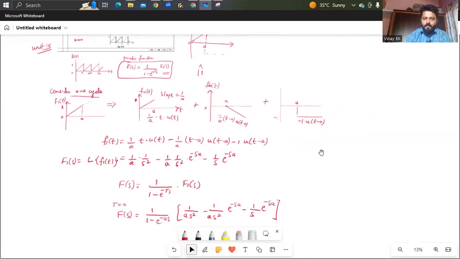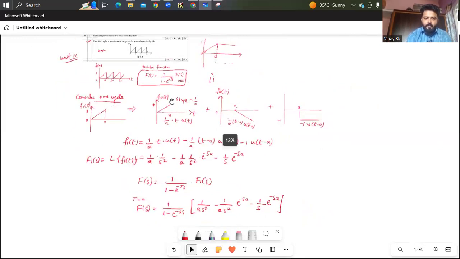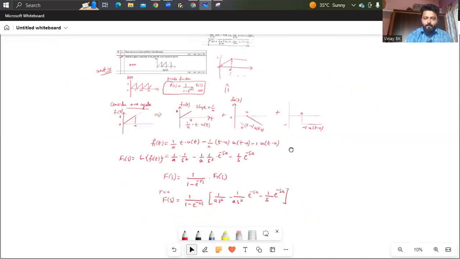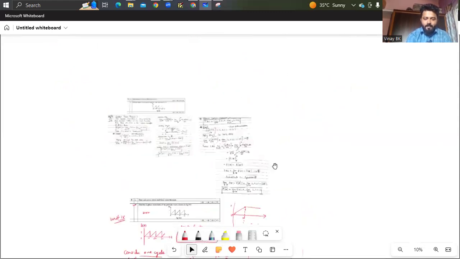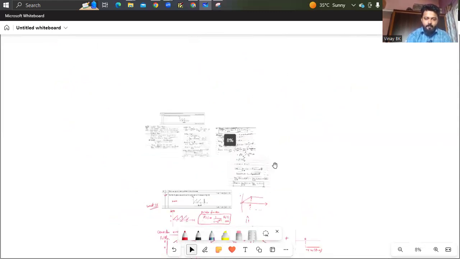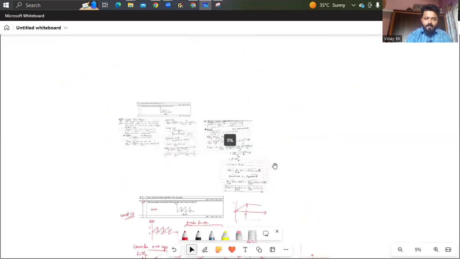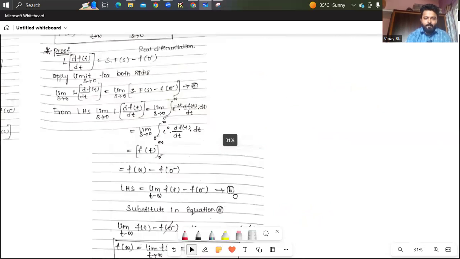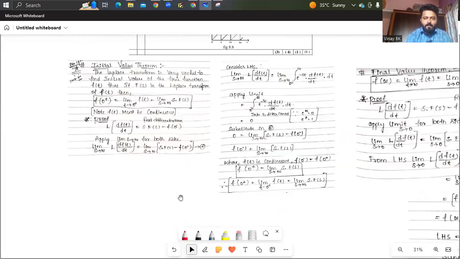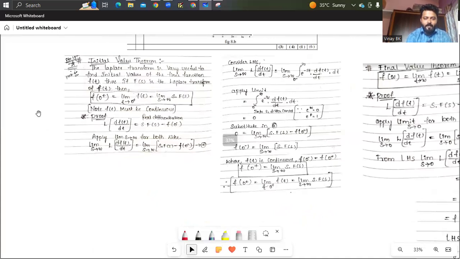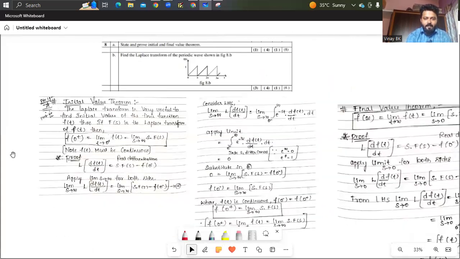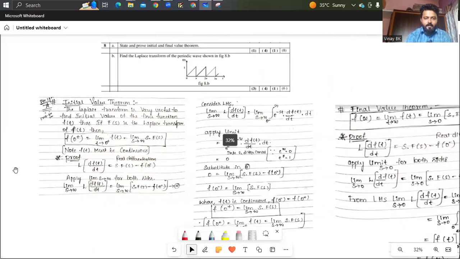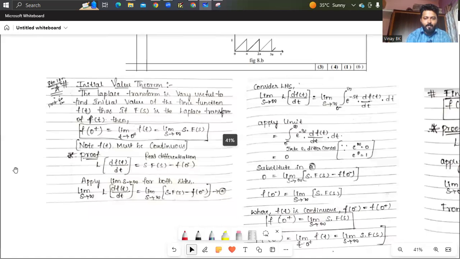This is more than sufficient for 6 marks. Okay. And the first question they ask, that is a definite question. Definite question I am mentioning means that you can definitely get that in examination. That is initial value theorem and final value theorem. So you should know about this initial value theorem and final value theorem. Question number 80. State and prove initial and final value theorem.